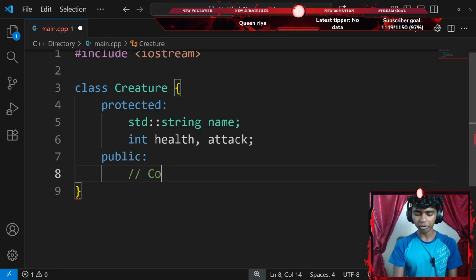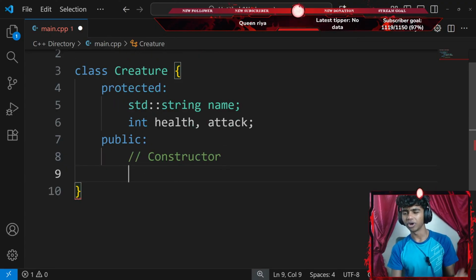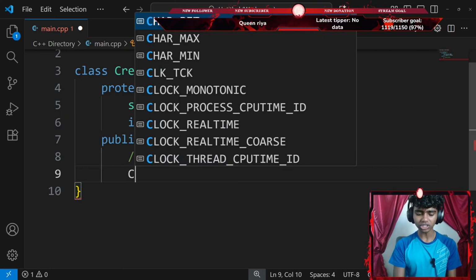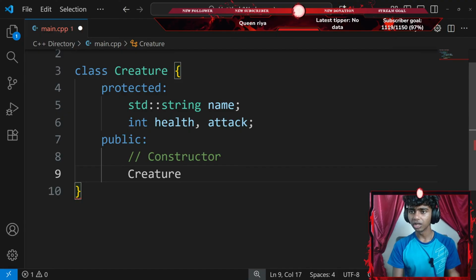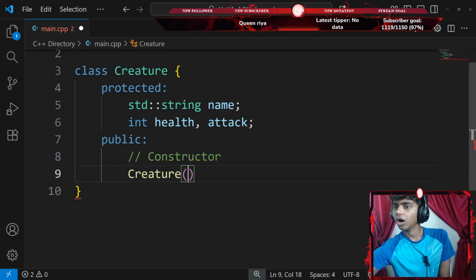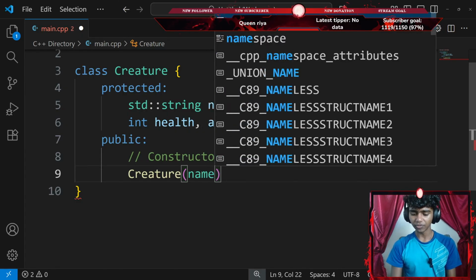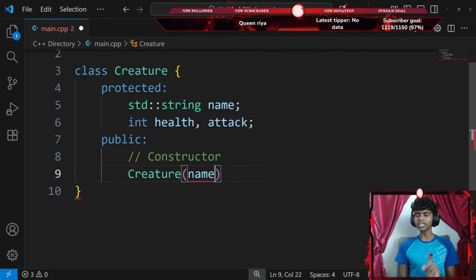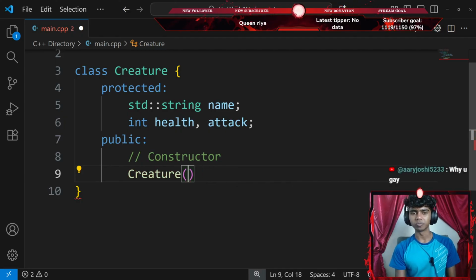Now I'm going to add a comment that says constructors, because I do want to create a constructor for my creature class. So I'll go with creature, and then add a pair of parentheses. My creature class's constructor will be requiring 3 parameters. The first parameter is going to be name. The second parameter is going to be something like... Okay, I might just go with the name parameter. I might not need health and attack because I want my user to actually display those on their own.